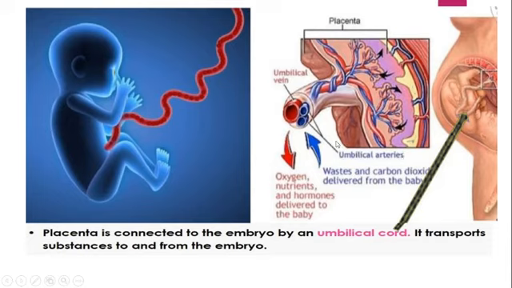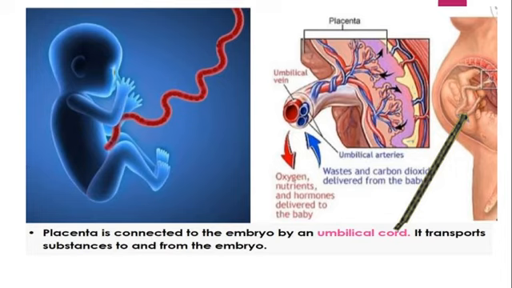And what is the function of this? It transports all the substances to and from the embryo. That means to the embryo from the mother's body, and from the fetus, whatever waste material is there will be taken away and given to the mother's body so that it can be eliminated, because there is no other mechanism to eliminate these things in the fetus.